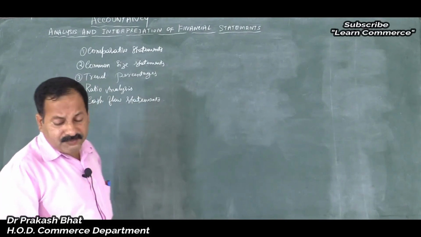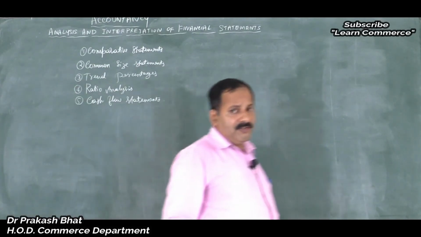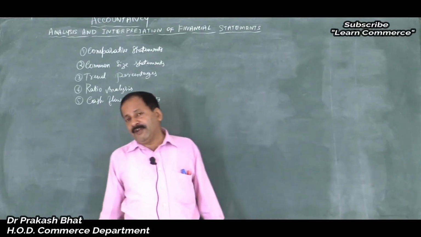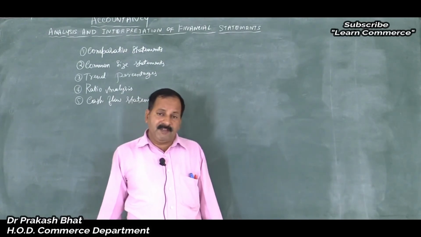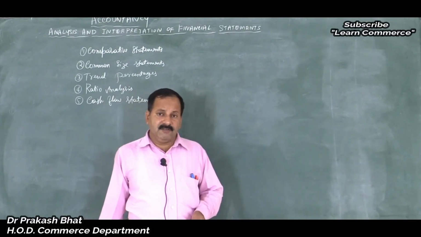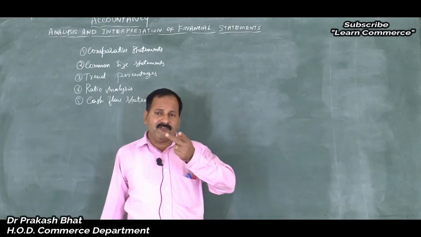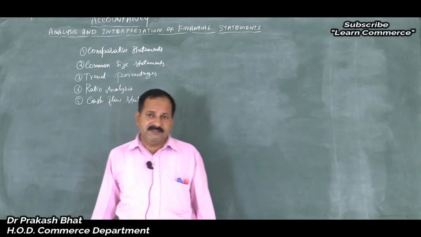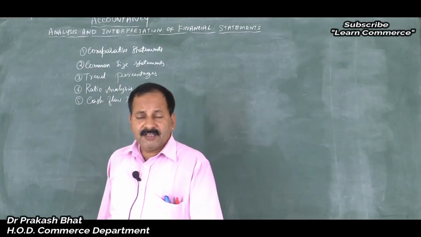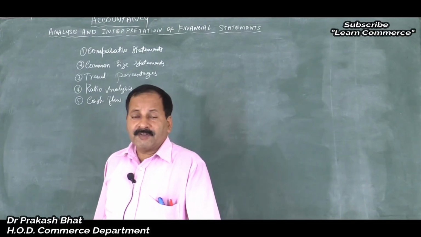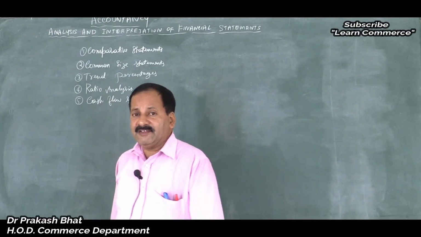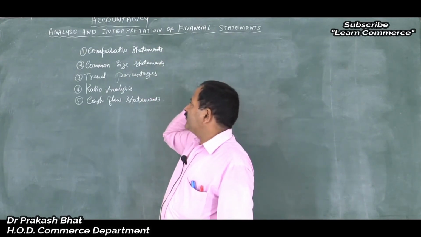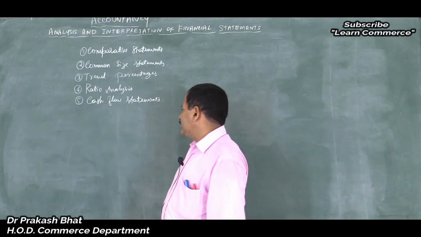Remember friends, they may ask you in the examination what are the tools, mention any tools of financial statement analysis. Don't write balance sheet and statement of profit and loss. They are the types of financial statements. When they ask you to mention any 2 types of financial statements, then balance sheet and statement of profit and loss, segment report, auditor's report. But when they ask you what are the tools or techniques of financial statement analysis, write any 2 points: comparative statements, common size statements, trend percentages, ratio analysis and cash flow statement.